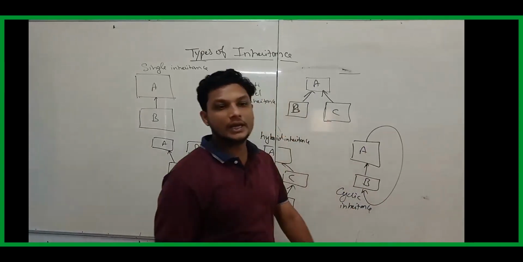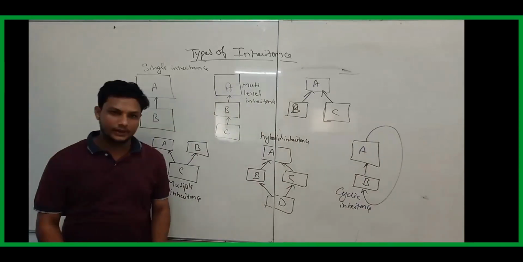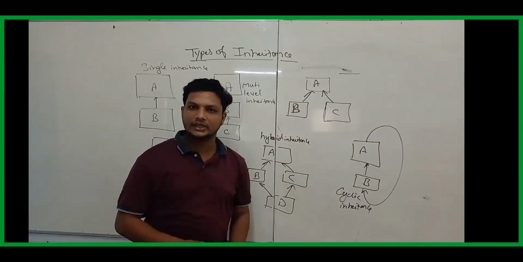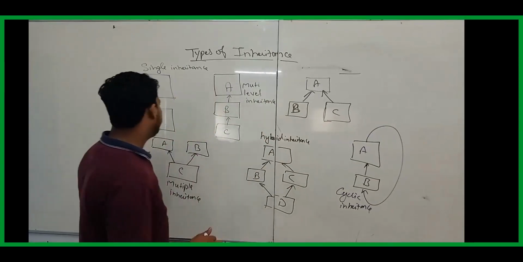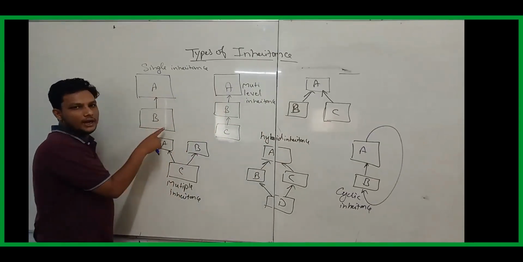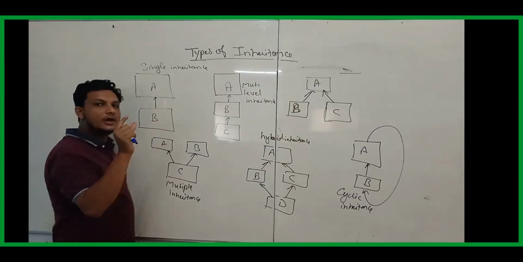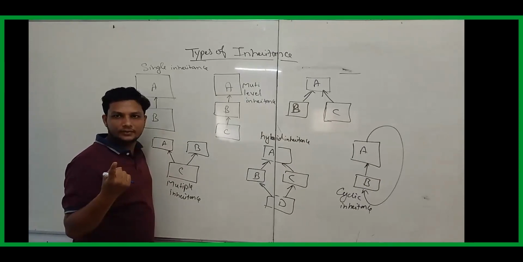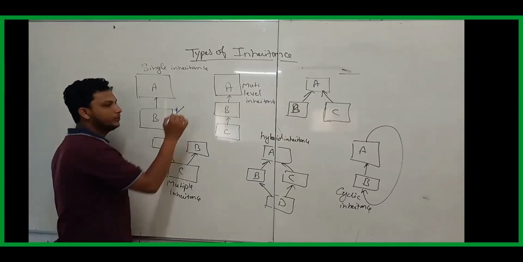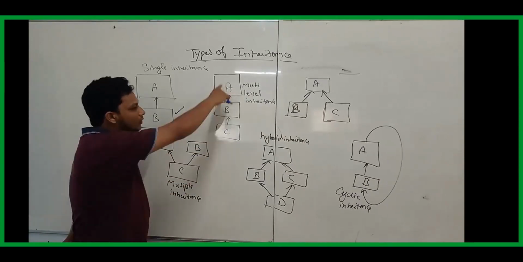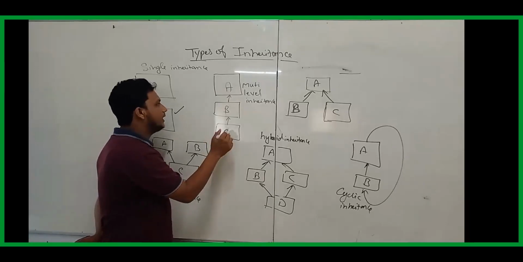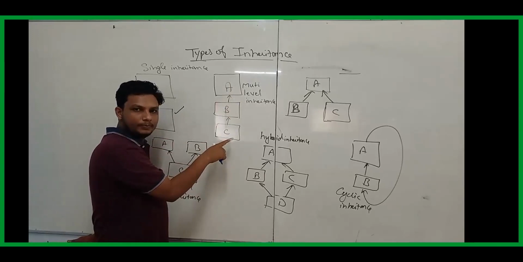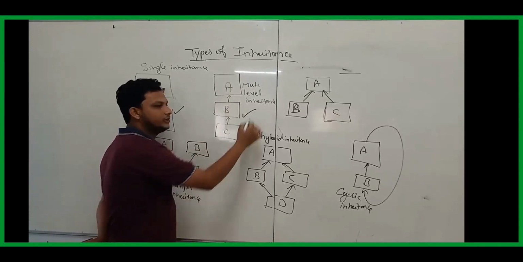These are the types of inheritance that are available, but which are supported by Java? Very first thing, I have a class called A and B. A father and child can be there. It is possible in real life, right? Yes, then it is also possible in Java. Now, a grandfather, father, and child. Is it possible? Yes, it is also possible in Java.